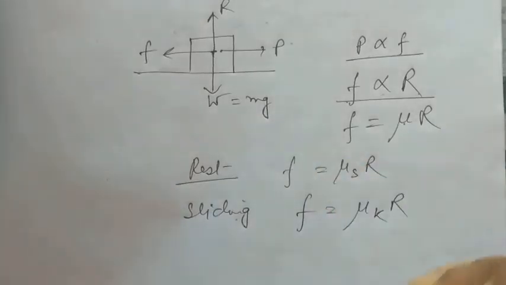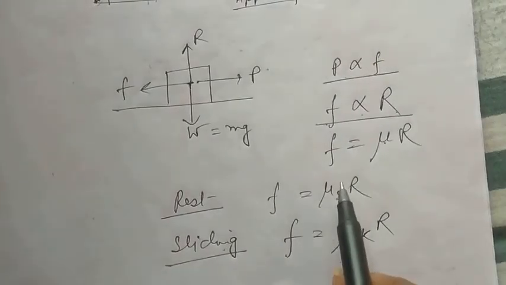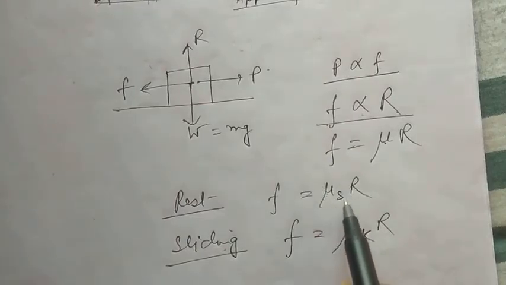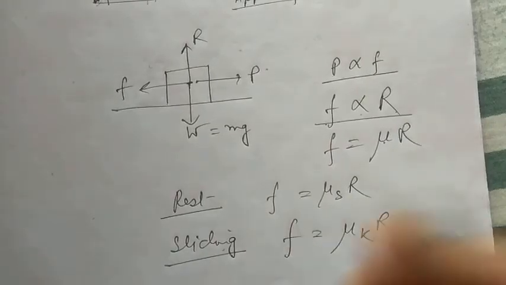Between these two values lies the value of limiting friction, that is the maximum frictional force that acts between the two bodies. So the name of this constant mu s is known as the coefficient of static friction, and mu k is the coefficient of kinetic friction.